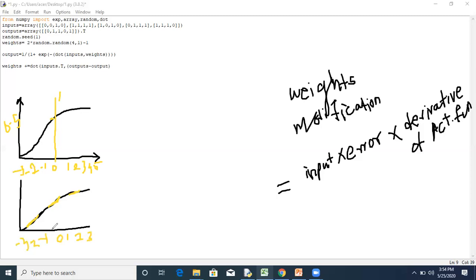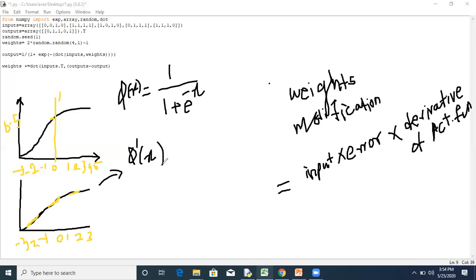The sigmoid function is written as phi of x equals 1 upon 1 plus e to the power minus x, and the derivative, which is this graph, is phi dash of x. The derivative of this activation function is x into 1 minus x.